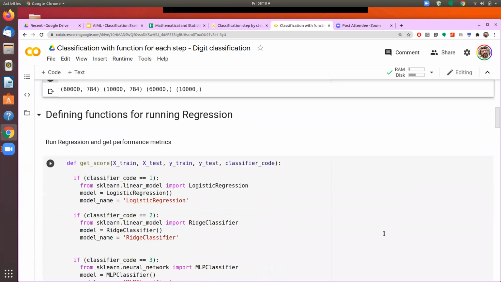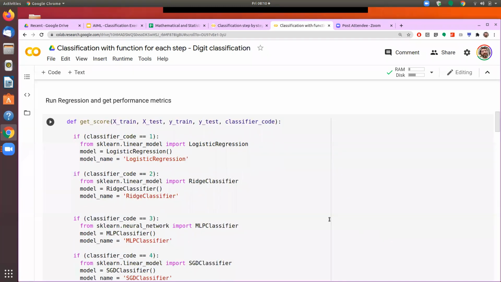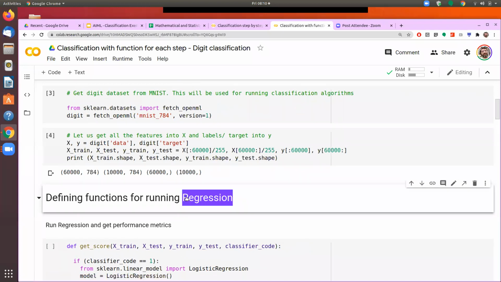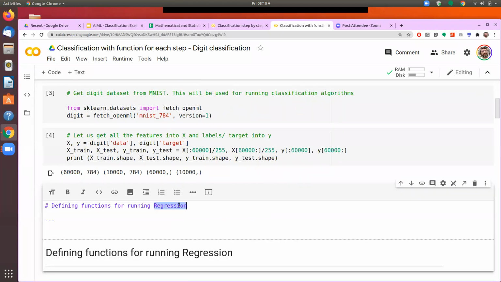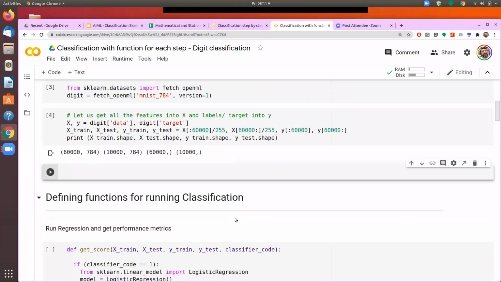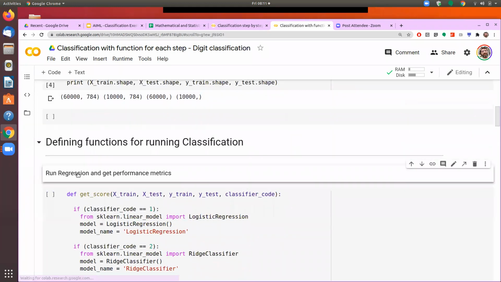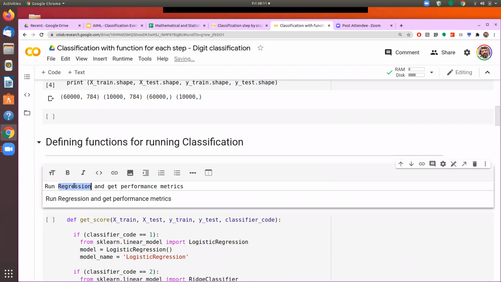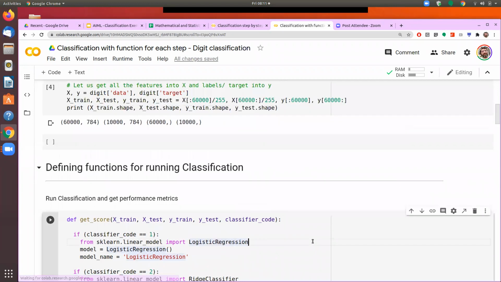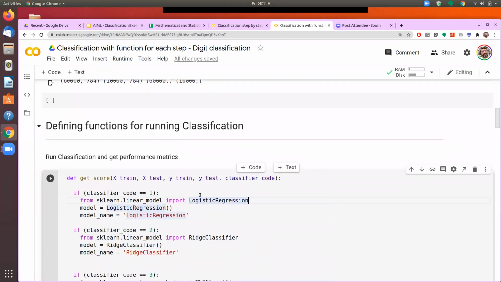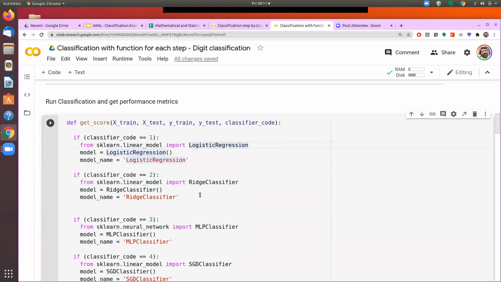Now you see I have created a function for running the regression. Sorry, I need to change the name here because I used the same format. So this one we are using as classification, and here also we replace that with classification. Okay, so now we are defining a function which will train different models, and it will give me the performance parameters.